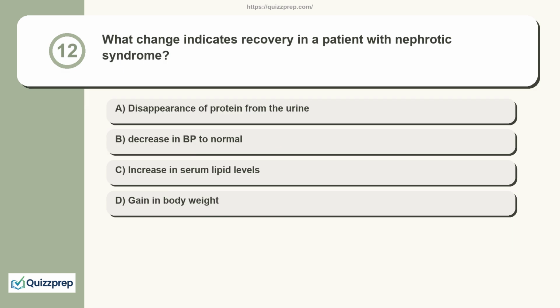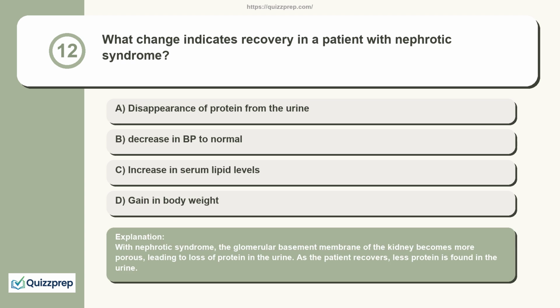Question 12. What change indicates recovery in a patient with nephrotic syndrome? Disappearance of protein from the urine. Decrease in BP to normal. Increase in serum lipid levels. Gain in body weight. With nephrotic syndrome, the glomerular basement membrane of the kidney becomes more porous, leading to loss of protein in the urine. As the patient recovers, less protein is found in the urine.